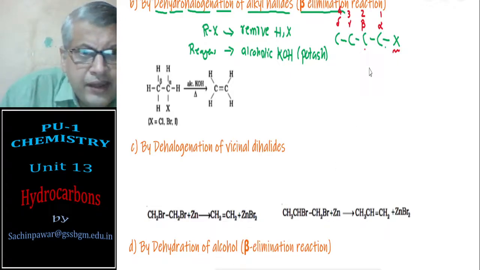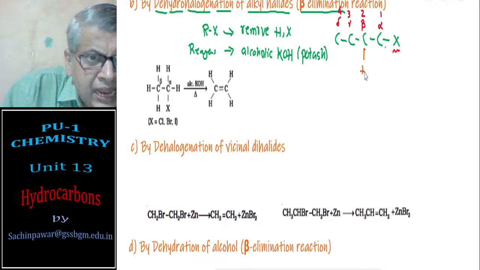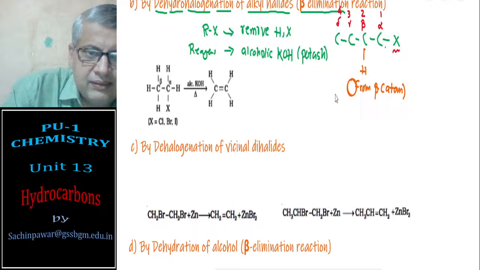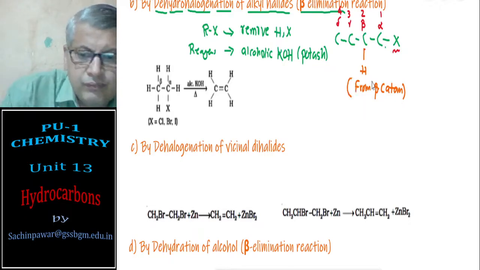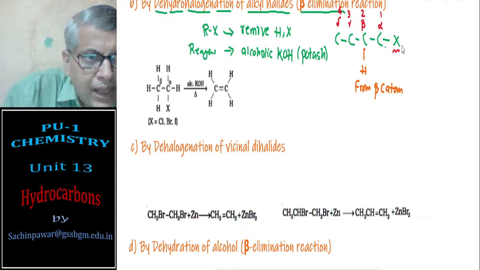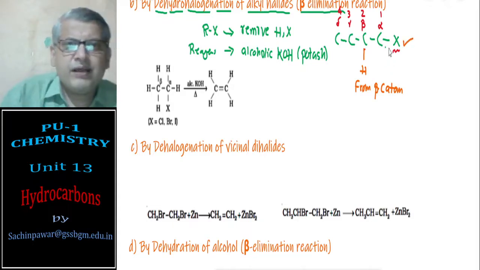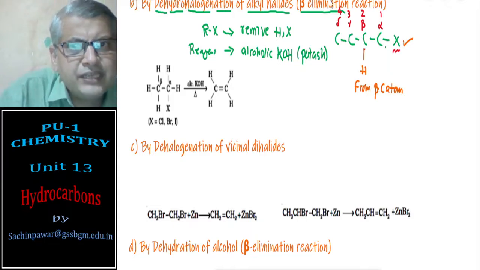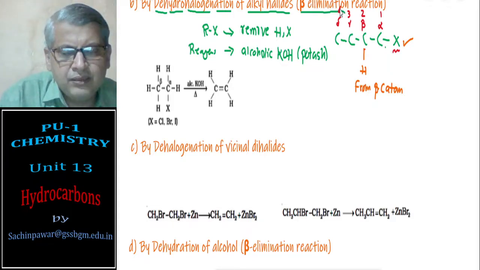That means we are removing the hydrogen atom from the beta carbon atom, and the halogen atom we are removing from the alpha carbon atom. Since the hydrogen atom is removed from the beta carbon atom, we call it beta elimination. Just to understand this,